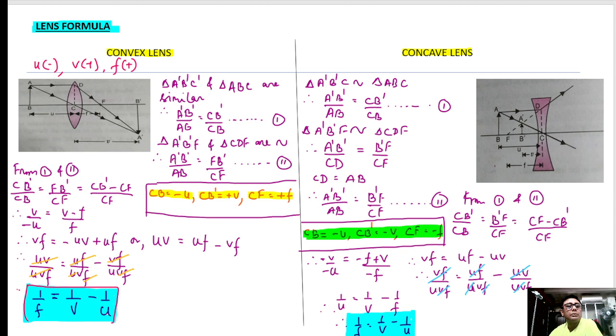what we can do now is, so we are equating it, so we are getting this B'F. What is B'F? B'F will be CF minus CB'.